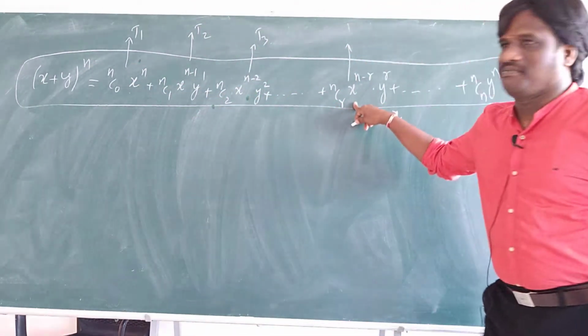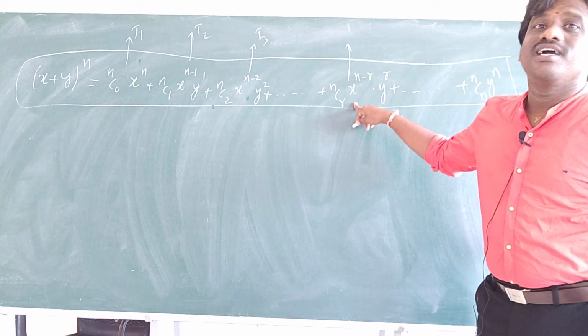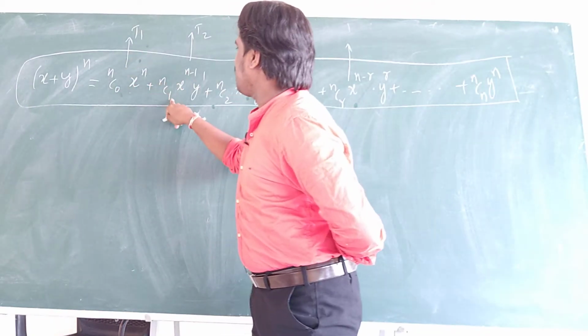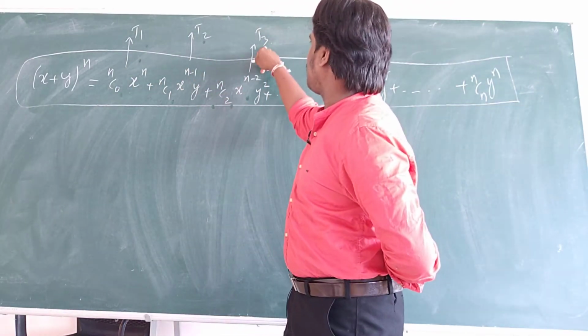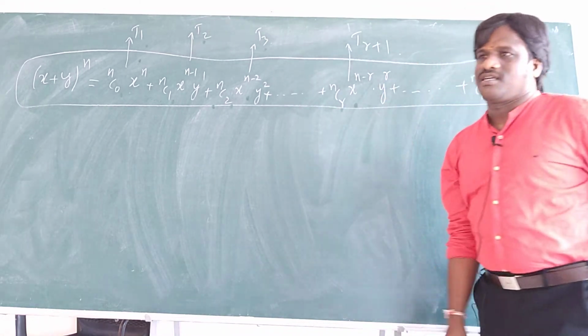Can you tell me what this term is? R plus 1 term. If you have nC0, you have first term, nC1 second term, nC2 third term, nCr means T(r plus 1)th term, right?